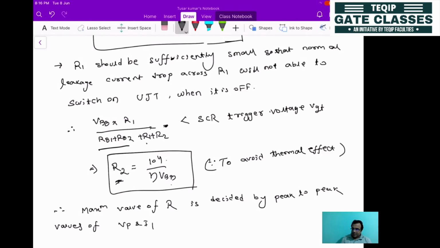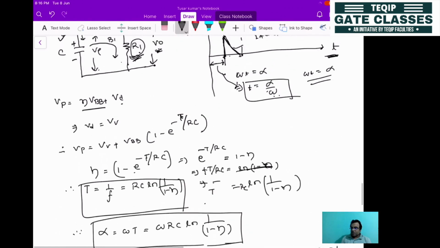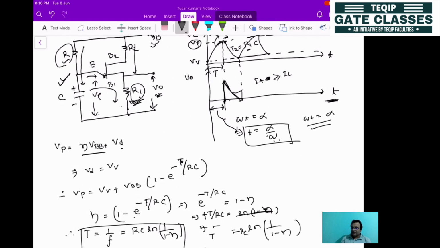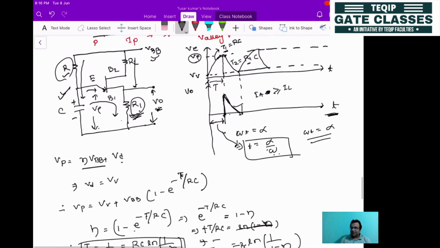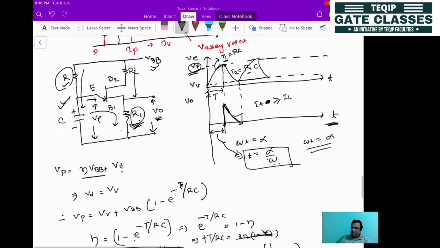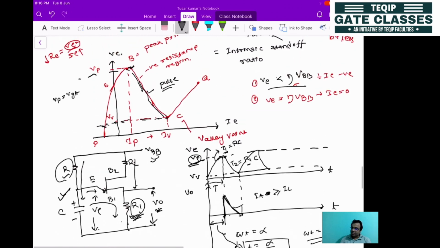Vp and Ip. How the capacitor will be charged is decided by the maximum voltage, that is Vp, and the corresponding Ip. In terms of the VI characteristics, it depends on this value and this value.